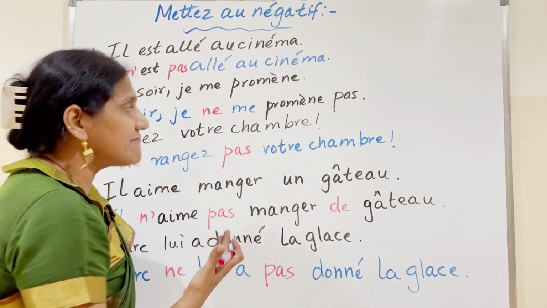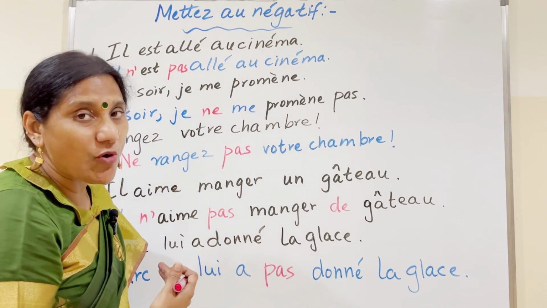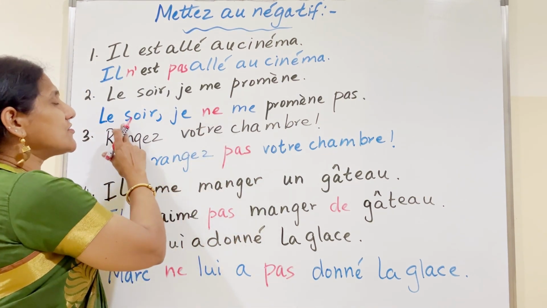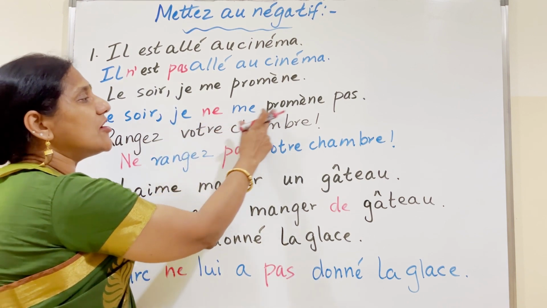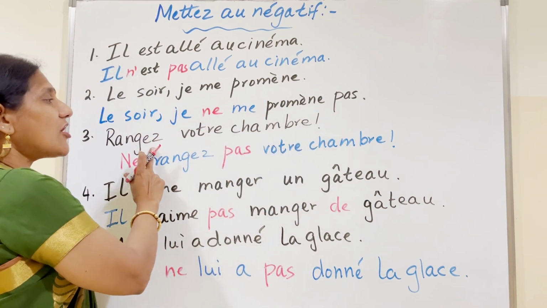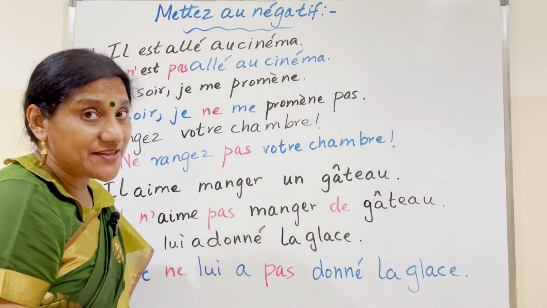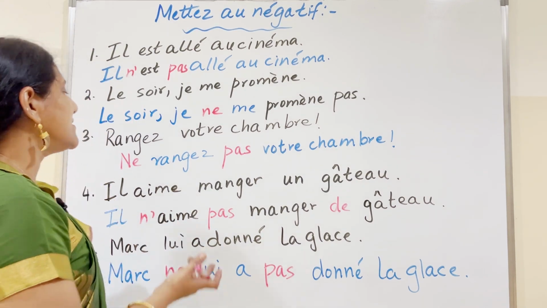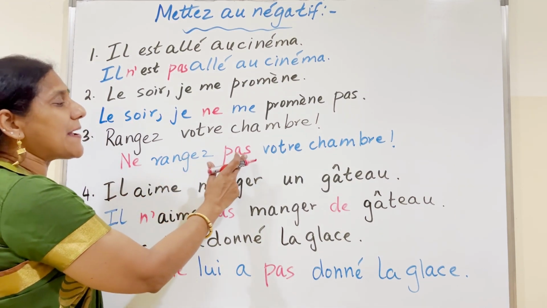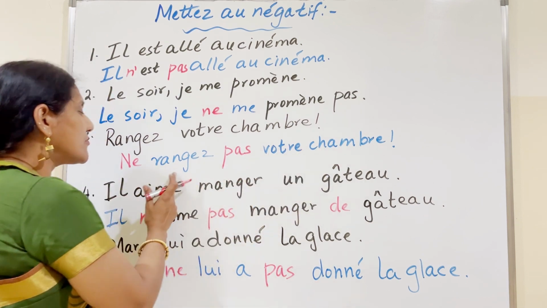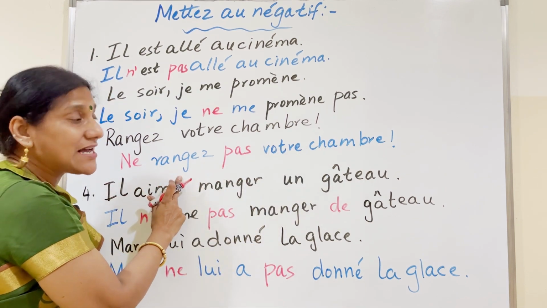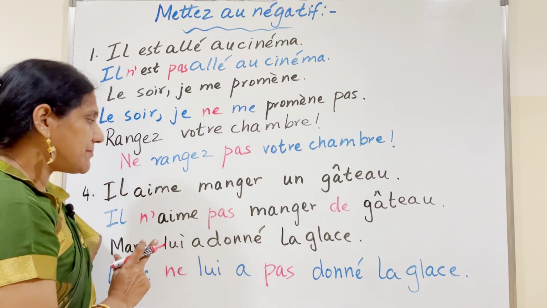This is a reflexive verb. We said ne comes before the reflexive pronoun. So, le soir, je ne me promène pas. Rangez votre chambre. This is an imperative sentence. Ne rangez pas votre chambre. So, ne before the imperative verb and pas after the verb.